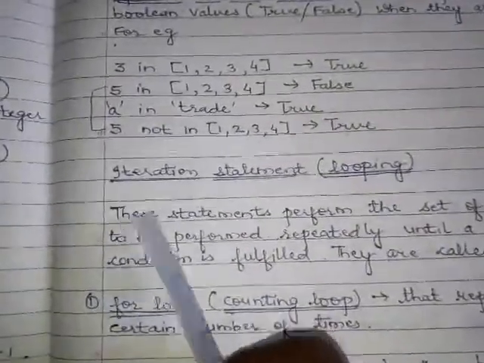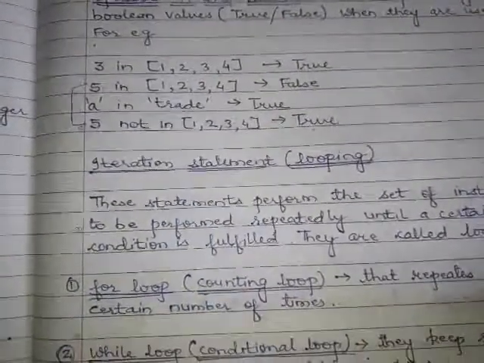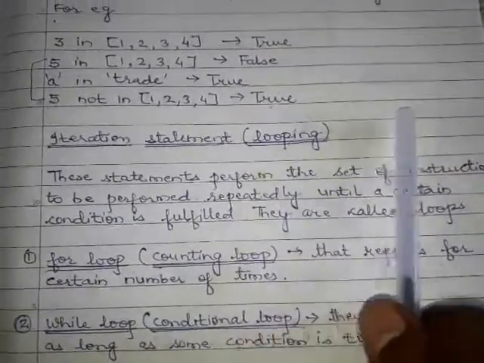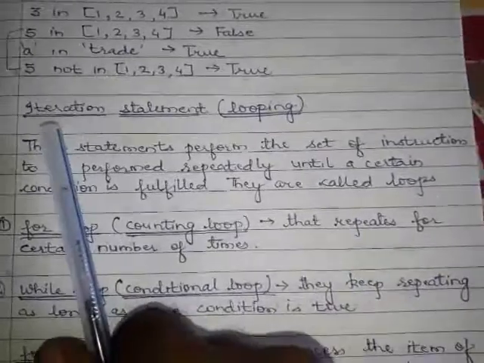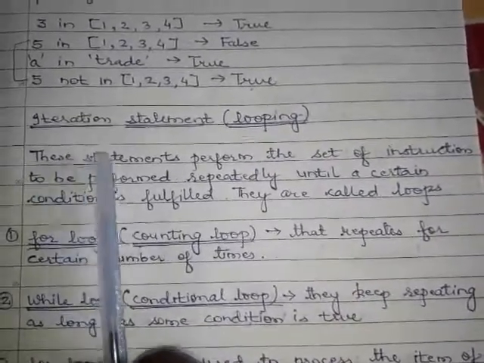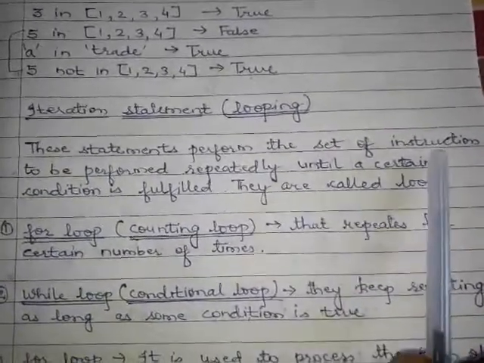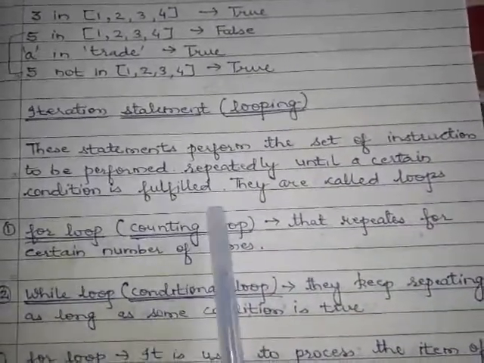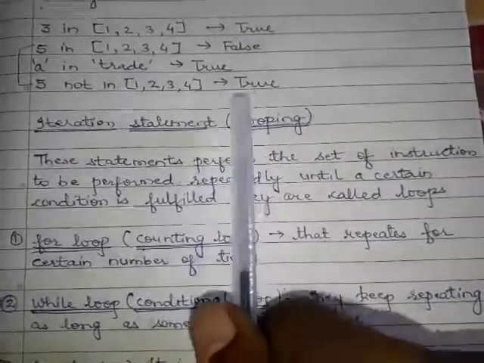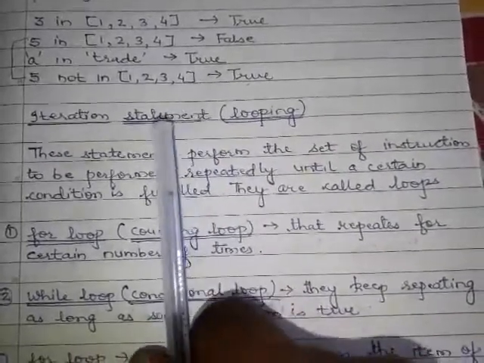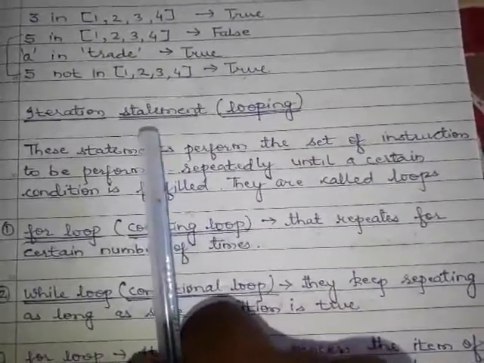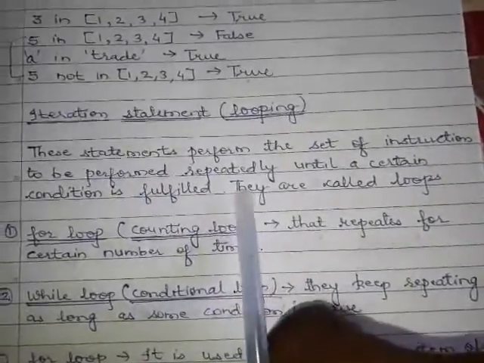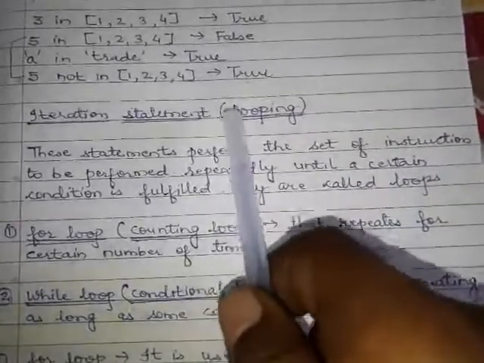Now coming to our iteration statements, our main topic. These are also called loopings. Looping means performing the same kind of thing a number of times. These statements perform a set of instructions repeatedly until a certain condition is fulfilled. It means the looping statement will execute the same statement repeatedly till we reach our final condition. That's why they are called loops.